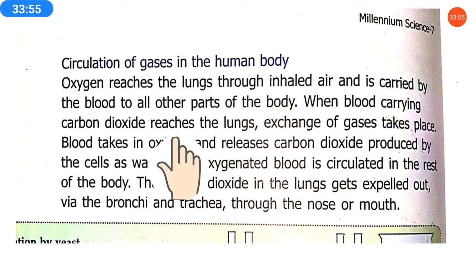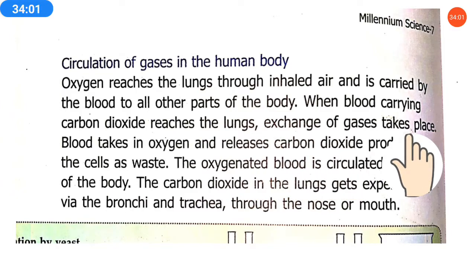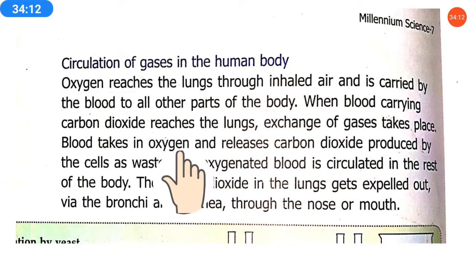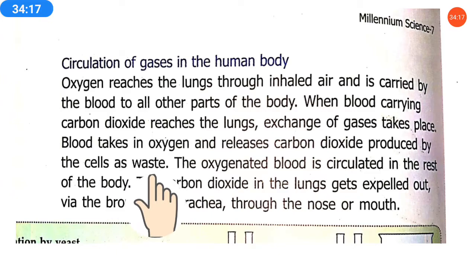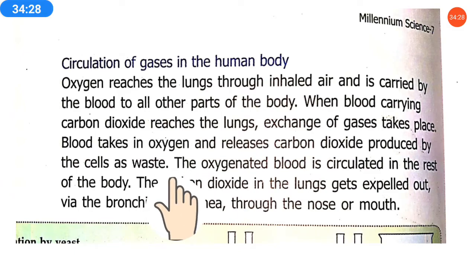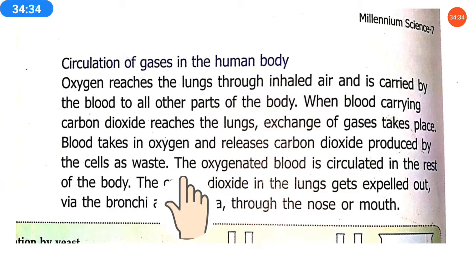When blood carrying carbon dioxide reaches the lungs, exchange of gases takes place. Means blood takes the carbon dioxide to the lungs, so exchange of gases takes place, because blood gives oxygen to all the parts and brings carbon dioxide to be released outside through the nose. Blood takes in oxygen and releases carbon dioxide produced by the cells as waste. So oxygen is given by the blood, but what is produced as waste? Carbon dioxide produced by the cells, and it passes to the lungs, and then exchange of gases takes place.